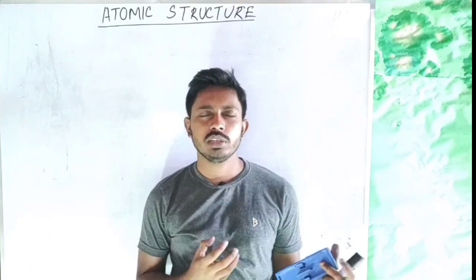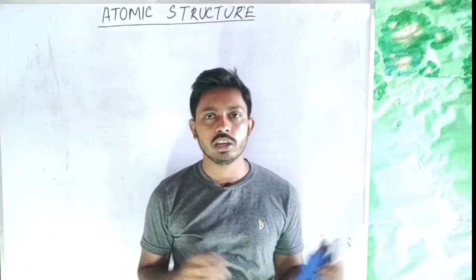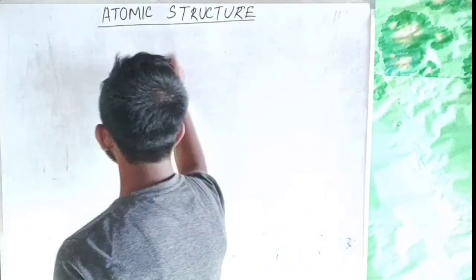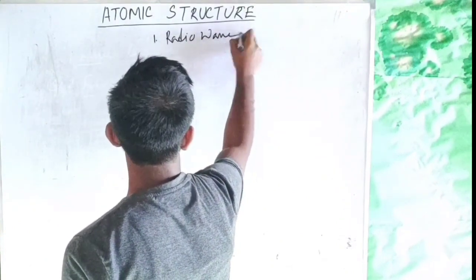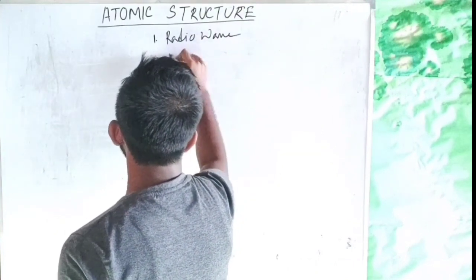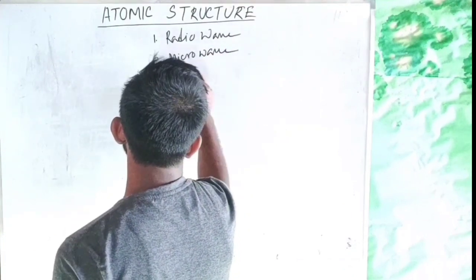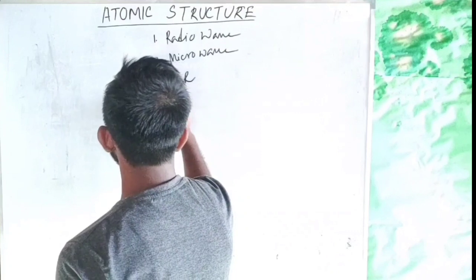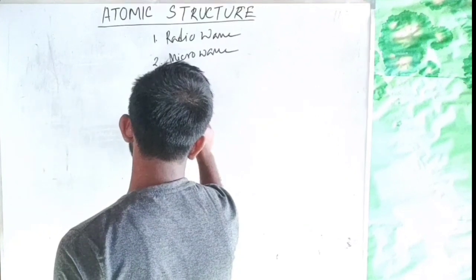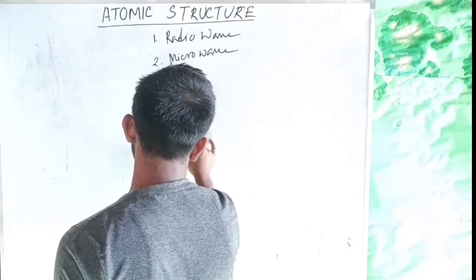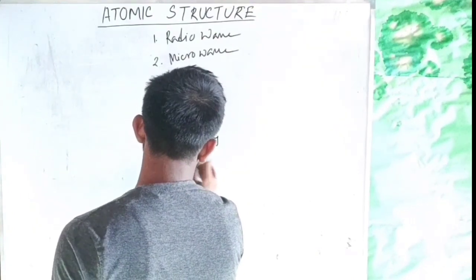Based on the different wavelengths and frequencies, the full range of electromagnetic waves can be divided into some categories. They are: number 1, radio wave. Number 2 is microwave. Number 3 is infrared. Number 4 is visible. 5 is ultraviolet. Number 6 is X-ray. 7 is gamma ray.